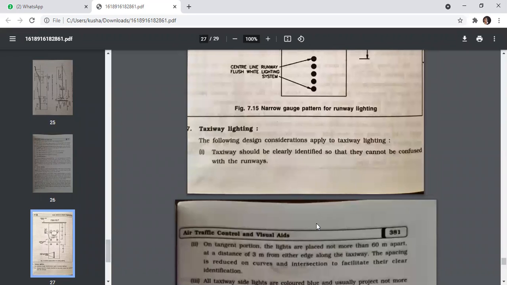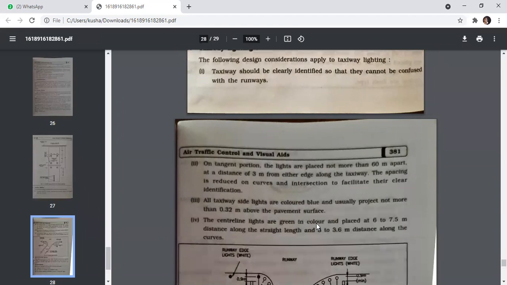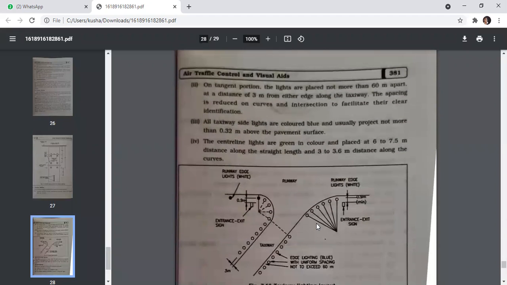Taxiway lighting. The following design considerations apply to taxiway lighting. The taxiways should be clearly identified so that they cannot be confused with the runway. On a tangent position, the lights are placed not more than 60 meters apart at a distance of 3 meters from either edge along the taxiway. The spacing is reduced on the curves and intersections to facilitate their clear identification.